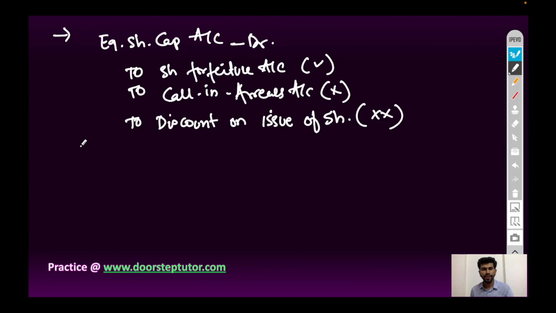So if shares are forfeited which were issued on discount earlier, in that case the journal entry will be equity share capital account debit to share forfeiture account to call in arrears account to discount on issue of shares account. Earlier, discount on issue of shares was debited at the time of passing entry for allotment. So later on, at the time of forfeiture, the entry will be credited to close the effect of discount.